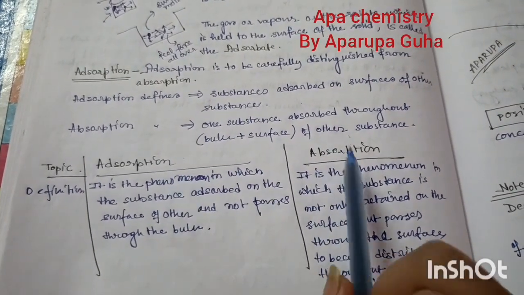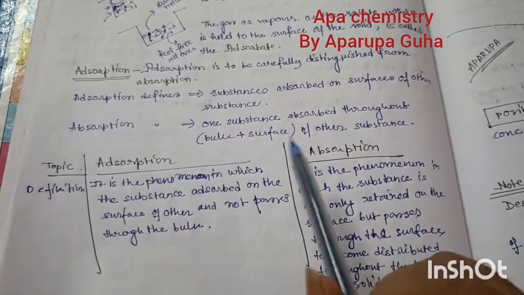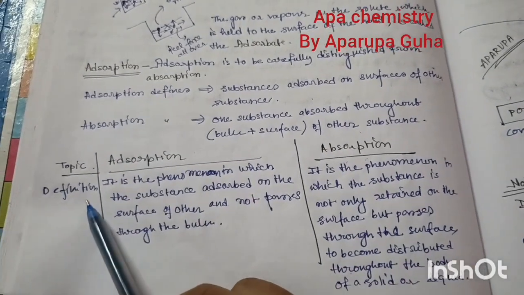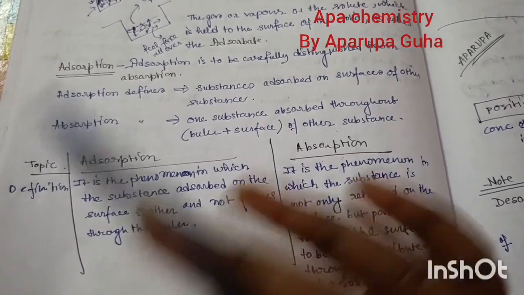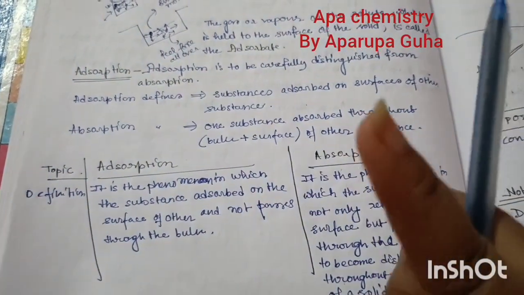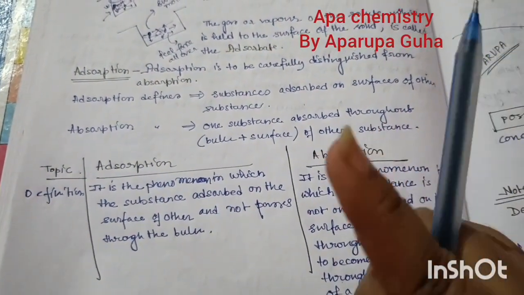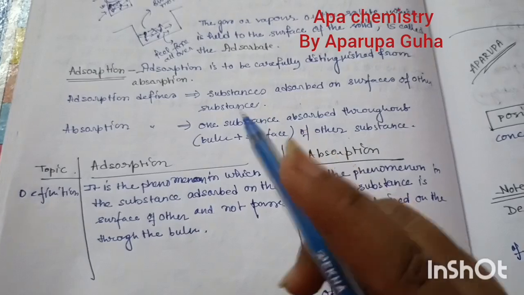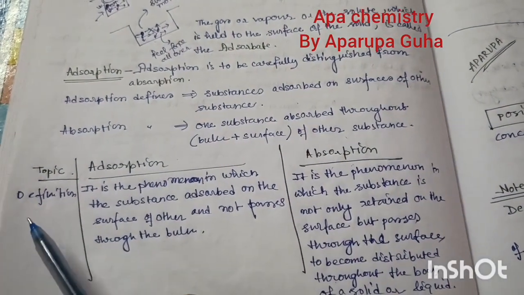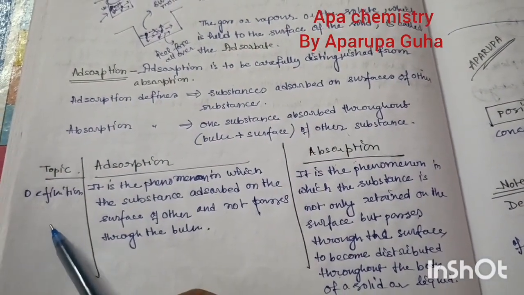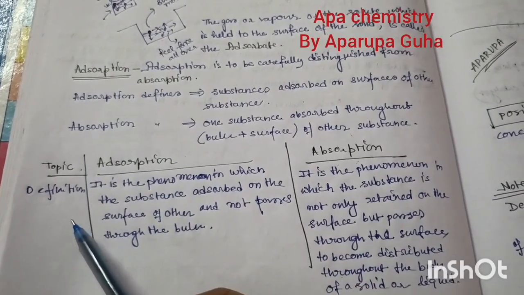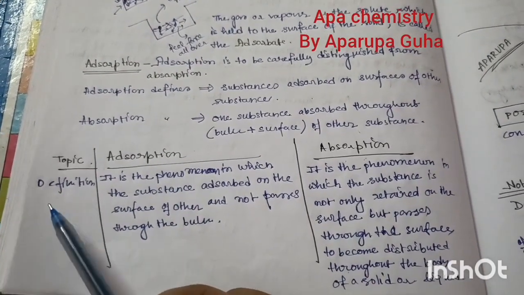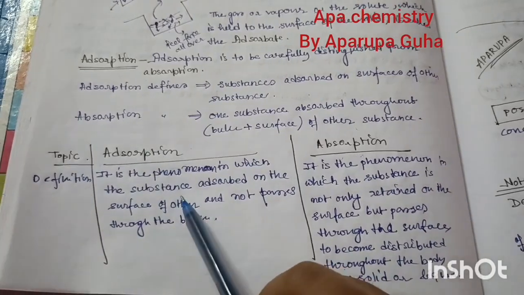If absorption and adsorption are there, you have to write adsorption and absorption, but in the left hand side you have to write the topic, because that gives so many benefits. First one, it makes time saving. Suppose in the definition you give any one of the energy, or any type, that is the phenomena. You can write in the topic, that's the phenomena.